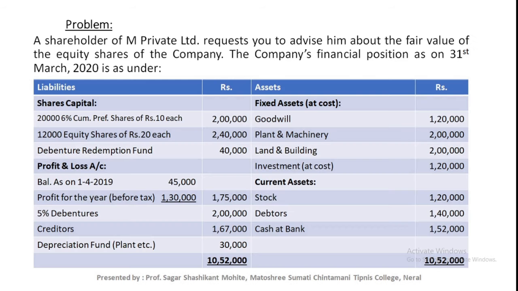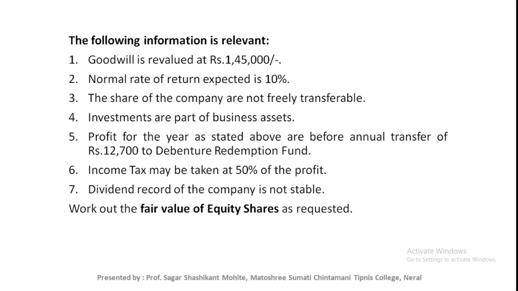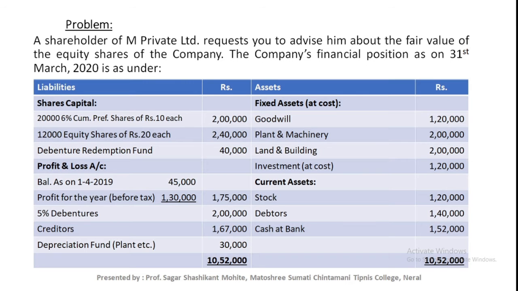Now let's see one problem related to valuation of shares. Okay, this is the balance sheet and some additional information. A shareholder of M Private Limited requests you to advise him about the fair value of equity shares of the company. The company's financial position as on 31st March 2020 is as under. You are asked to find out the fair value of equity share.